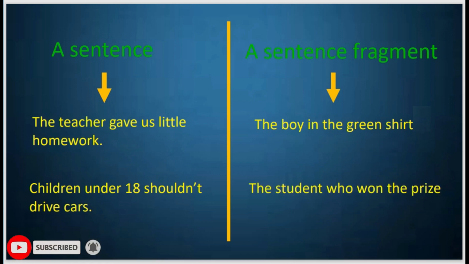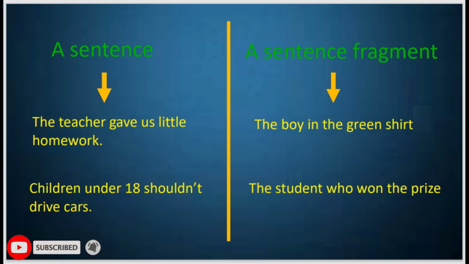Okay, now let's go to the other example. The student who won the prize. Even here, we have only a subject. We don't have the predicate. So, the subject is not enough. The sentence doesn't have a complete meaning. The student who won the prize is my friend, or did a great job. The student who won the prize what? So the sentence is not complete. It's a part of a sentence, but we call this in grammar a sentence fragment.